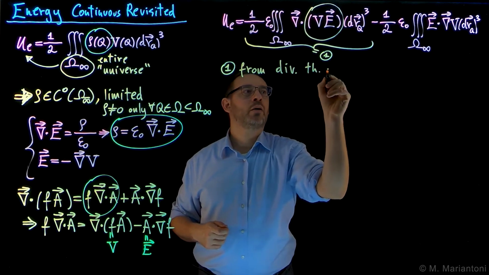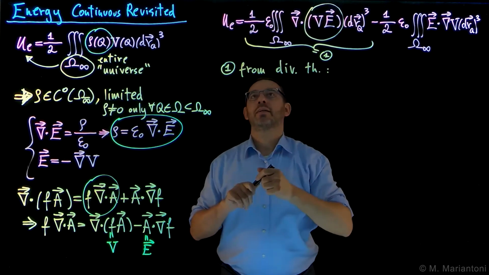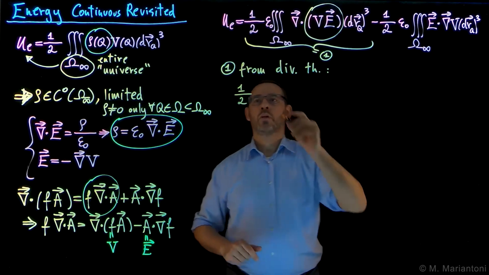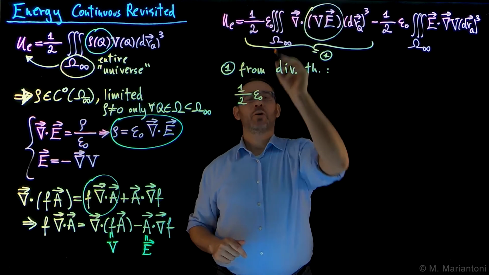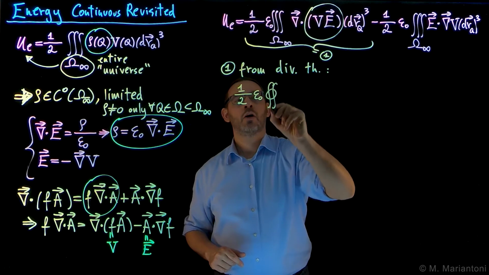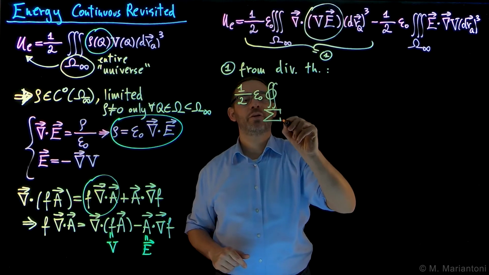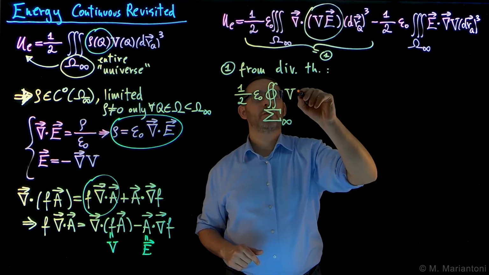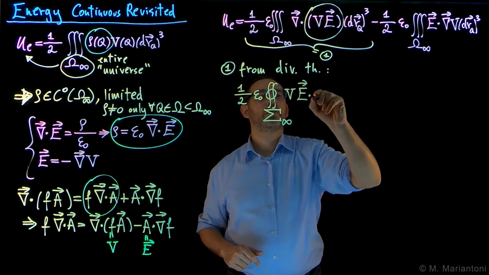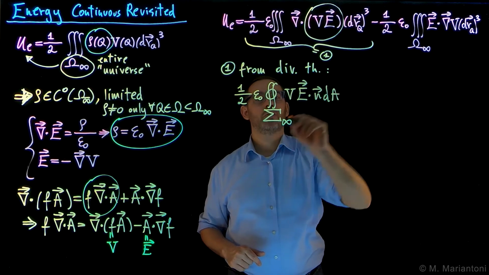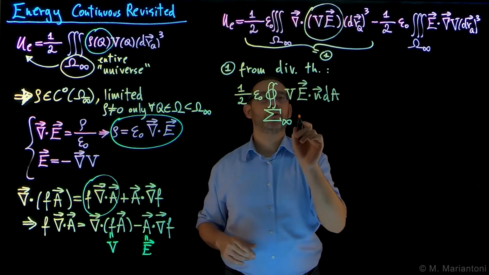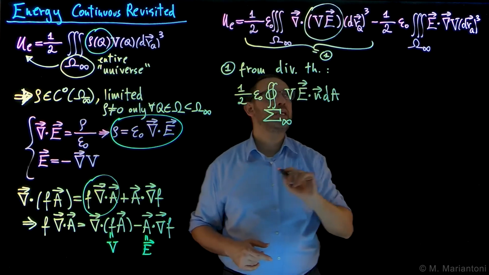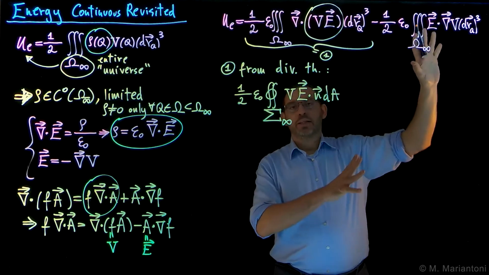From the divergence theorem, what we obtain here, this first integral becomes 1/2 epsilon naught, the volume integral becomes the surface integral on the boundary capital sigma infinite of the entire universe. The divergence becomes simply V, the argument of the divergence, times vector E, dotted with n dA. The flux, so we are computing across capital sigma infinite, which is the boundary of the entire universe, the flux of a quantity, V scalar, so it's a prefactor of V dot n dA. So the quantity is V E.